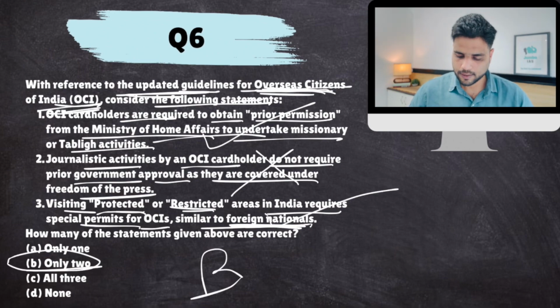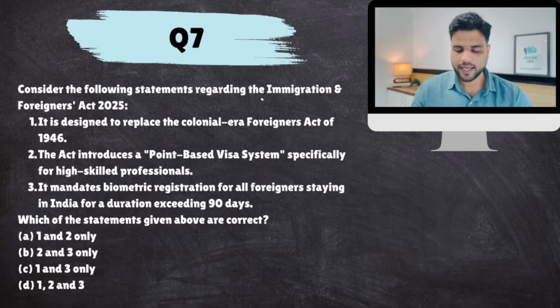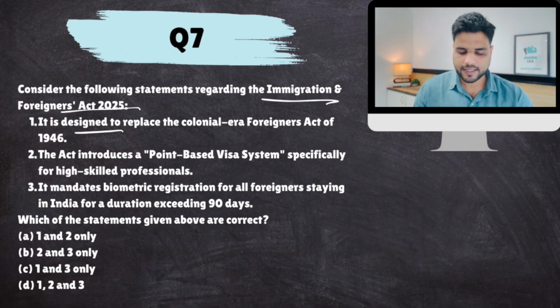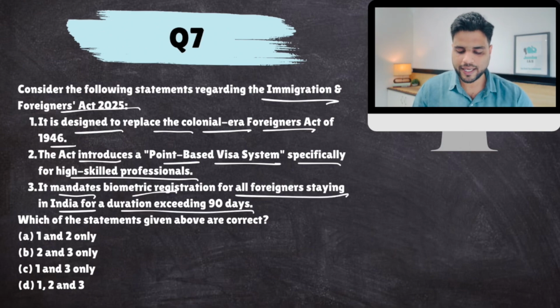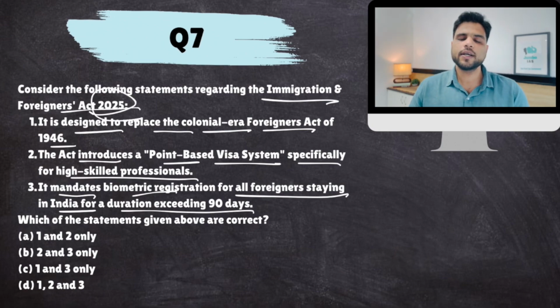Next. Consider the following statements regarding the Immigration and Foreigners Act. It is designed to replace the colonial era Foreigners Act of 1946. The act introduces a point-based visa system specifically for highly skilled professionals. It mandates biometric registration for all foreigners staying in India for a duration exceeding 90 days. Now look, this law was enacted to consolidate different colonial era laws. There were many laws that governed immigration in India: the Passports Act, the Foreigners Act, the Foreigners Tribunals Order. There were many laws, and this created legal confusion.